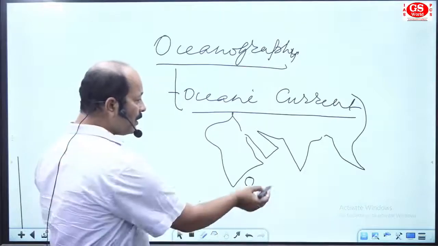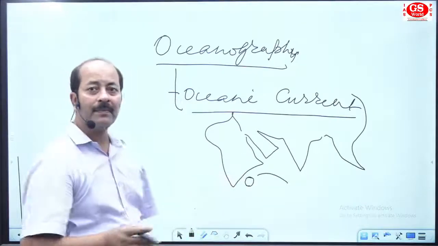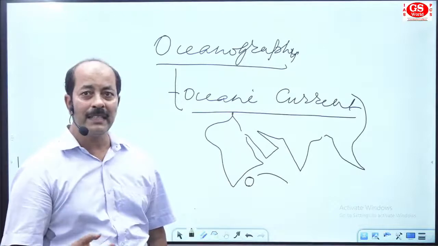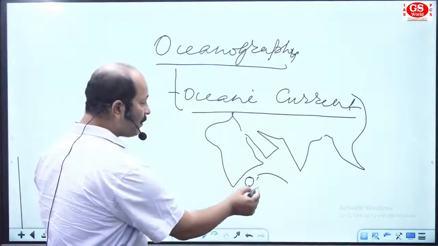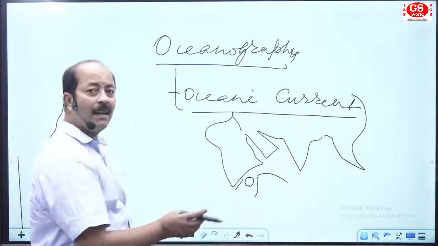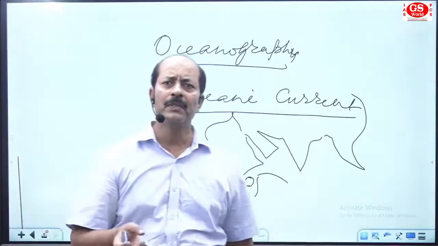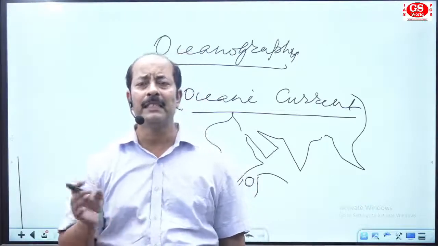So whenever the Indian Ocean current comes to this area, this current bifurcates into two parts. The first becomes the Agulhas current and the second the Mozambique current. So there was a very simple question from all three areas.